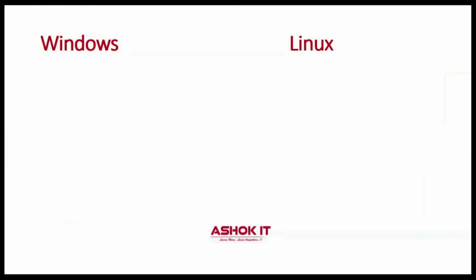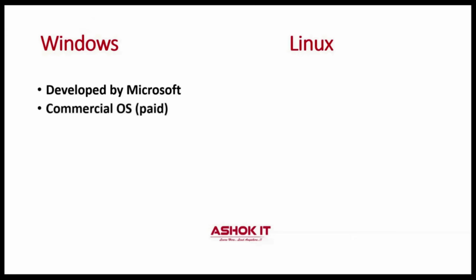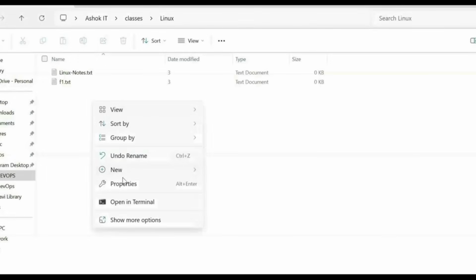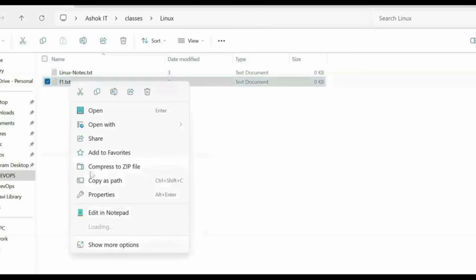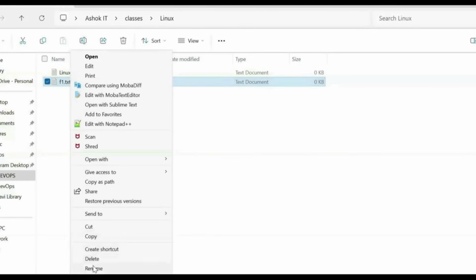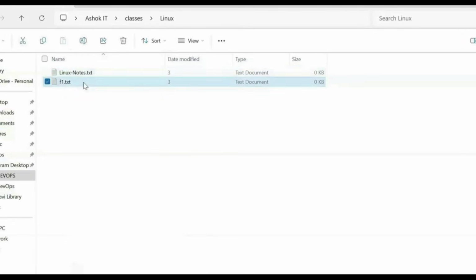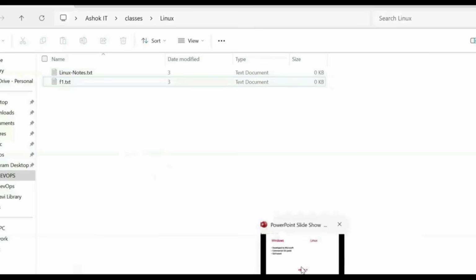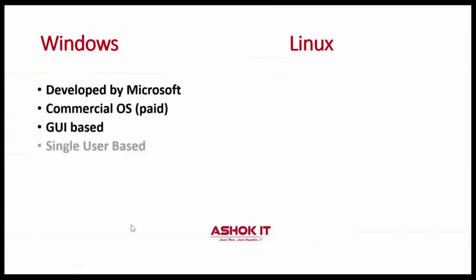Next one, what is Windows operating system? Windows operating system developed by Microsoft company, and this is commercial operating system. We need to purchase the license to use the Windows operating system, and Windows is GUI based operating system. GUI based nothing but graphical user interface. So if you go to Windows machine, here you can perform operations with the GUI. For example, I want to rename this file. I can right click and I can do the file rename. Similarly, I can delete this file, I can copy this file, and I can perform several operations with the GUI. So that is the reason Windows operating system is called as GUI based operating system.